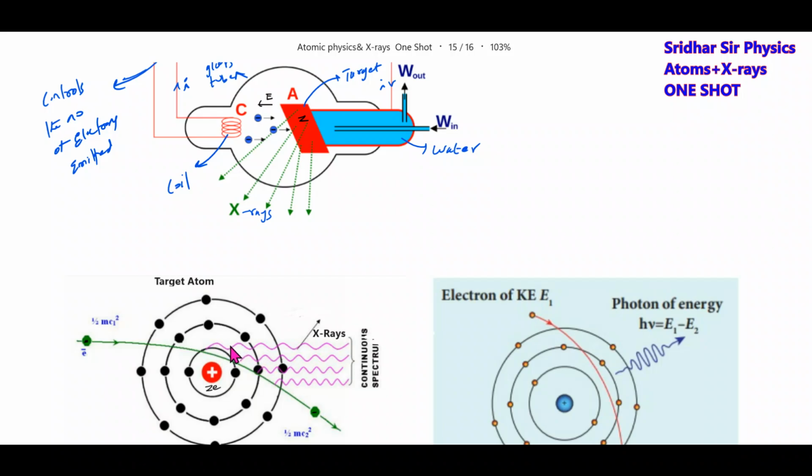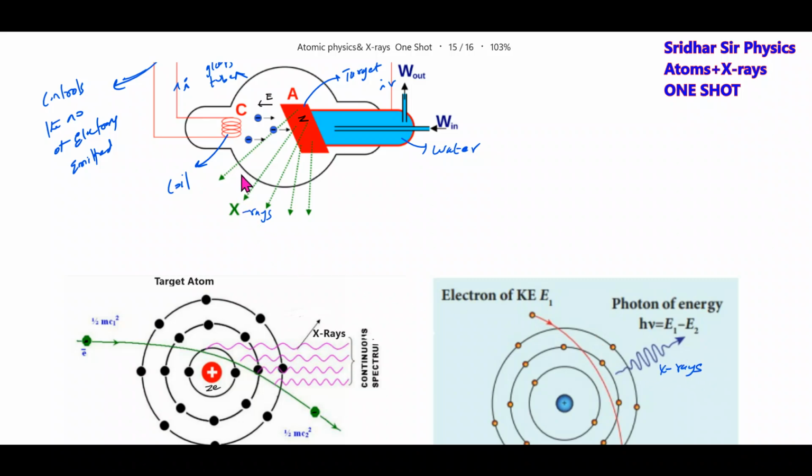Only 5% will be converted into electromagnetic waves, which are called X-rays. When the electron passes through the material, its kinetic energy decreases. The decrease in kinetic energy will be converted into electromagnetic waves. That particular electromagnetic wave, we'll call X-ray or X-rays.